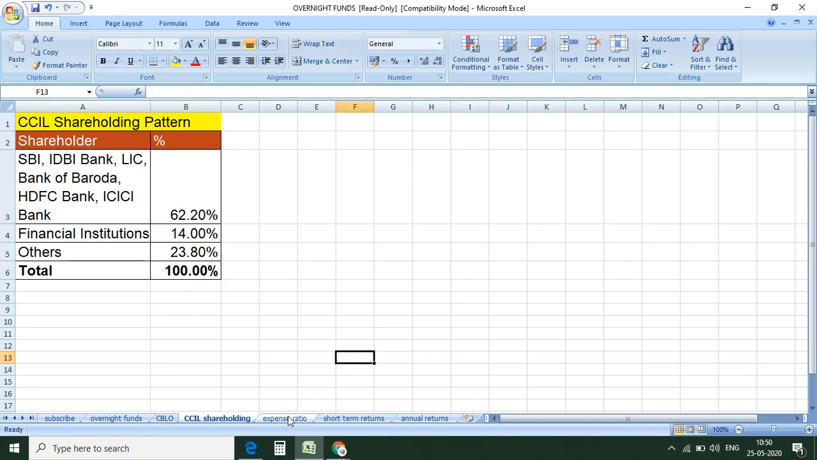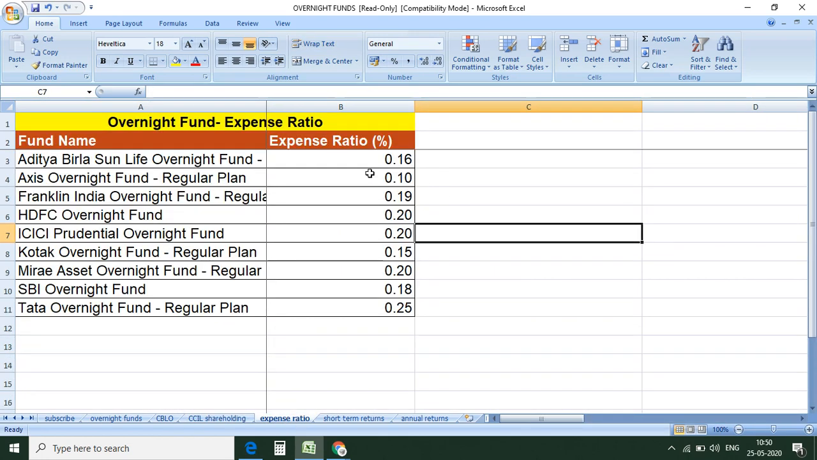Now, friends, let us see the expense ratio. You can see I have taken some overnight funds. The expense ratio is very little: 0.16, 0.10, 0.19, 0.20, 0.15, very less. This is because the fund manager doesn't have to work very actively, like in equity mutual funds. There the fund manager has to do a lot of research in finding good stocks, so their expense ratio is very high. Here it just has to invest for one day, right? So very little work, therefore the expense ratio is also very low.